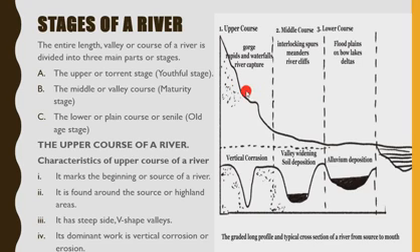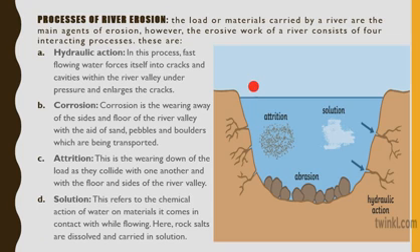Then four, its dominant work is vertical corrosion or erosion. The major thing that happens at the upper course is vertical corrosion or vertical erosion. That is, erosion takes place vertically, okay? Now, let's look at processes of river erosion. Now, the load of a river or the materials carried by a river are the main agent of erosion.